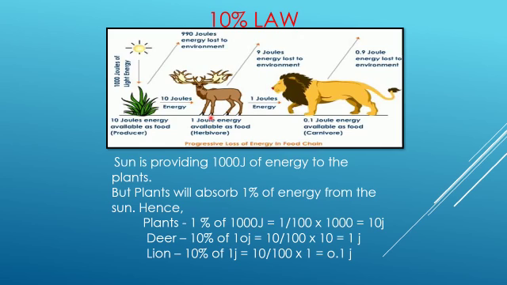Next, this deer is eaten by the lion. How many joules of energy are present here? 1 joule of energy. Then how much will the lion get? Lion gets 10% of 1 joule, that is 10 by 100 into 1. The lion is going to get 0.1 joule of energy. So like this, the energy is transmitted from one trophic level to another trophic level. If you observe, the energy decreases from one trophic level to another, and more energy is released to the atmosphere.